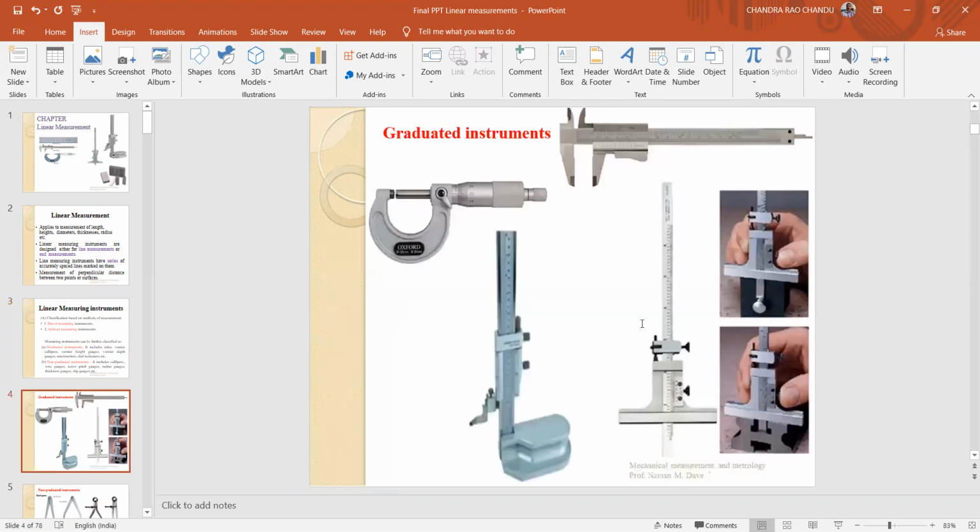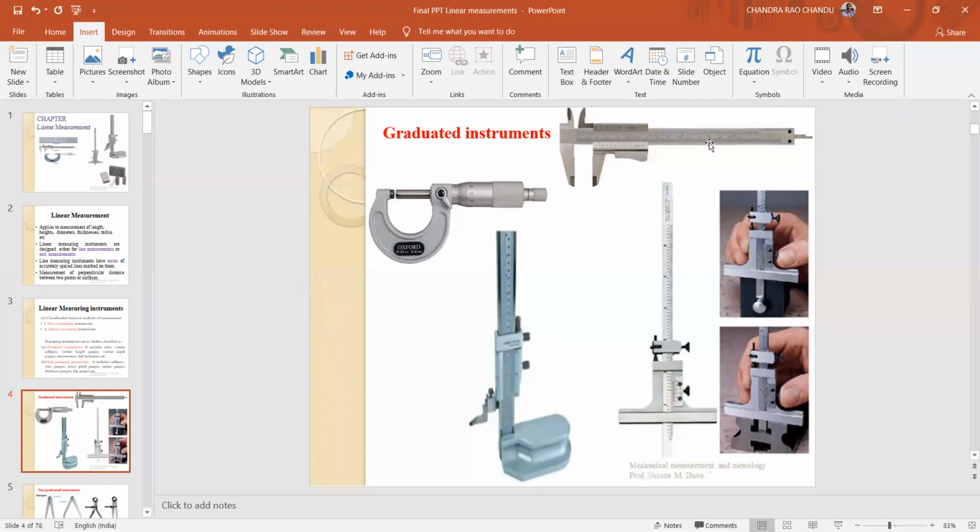Graduated instruments. What are the examples here? The vernier calipers, micrometer, vernier height gauge, vernier depth gauge. These all come under graduated measuring instruments. If you observe the vernier caliper, the main scale and the vernier scale both have gradations. That means equally engraved lines are there on the main scale and the vernier scale.